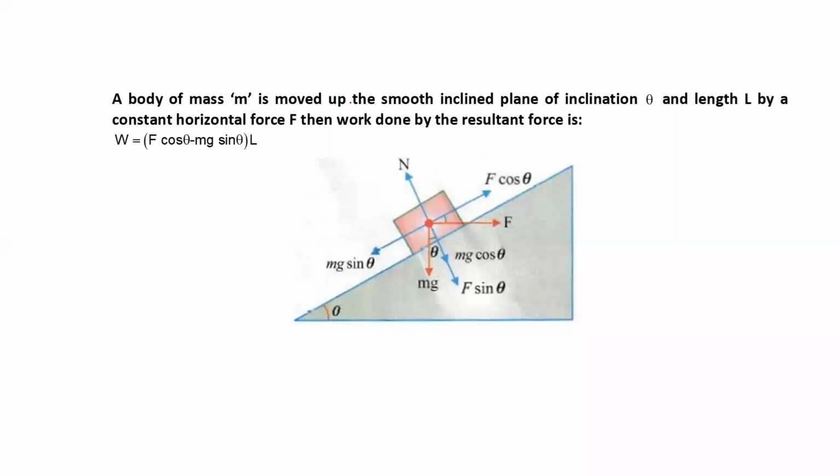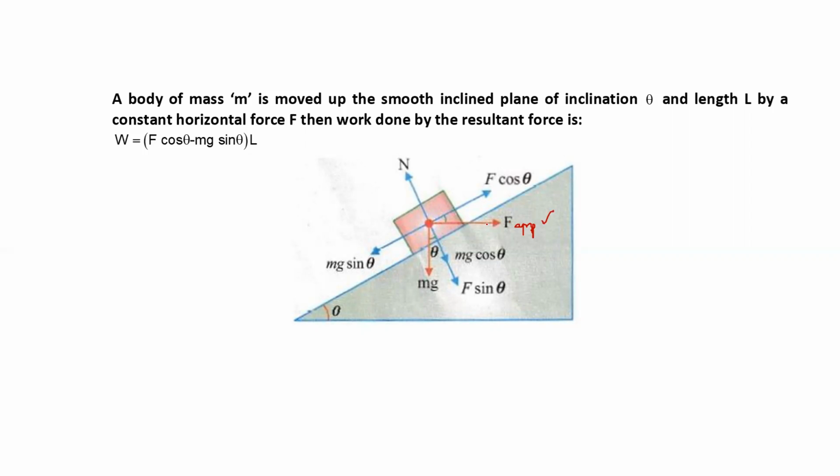A body of mass m is moved up a smooth inclined plane of inclination theta and length L by a constant horizontal force F. Then work done by the resultant force. Resultant force means, students, if mg sin theta is acting in this direction, then friction will act in the opposite direction. Here, this is mg sin theta, this is mg cos theta, and the total length is L. Constant horizontal force: in this direction we are giving the applied force. So we have to consider the applied force.